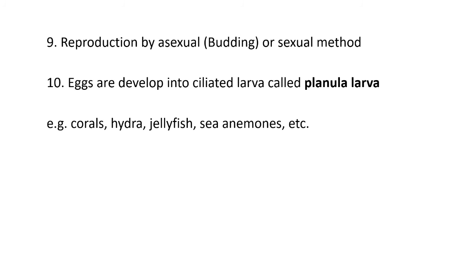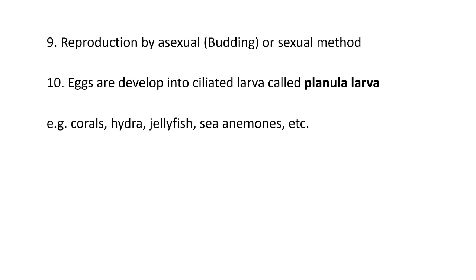Then the examples of cnidarian animals are corals, hydra, jellyfish or Aurelia, and sea anemone. There are so many examples, but at least you have to mention one or two examples of cnidarian animals. In the exam, there is one important question: write the general characteristics of phylum Coelenterata or Cnidaria.